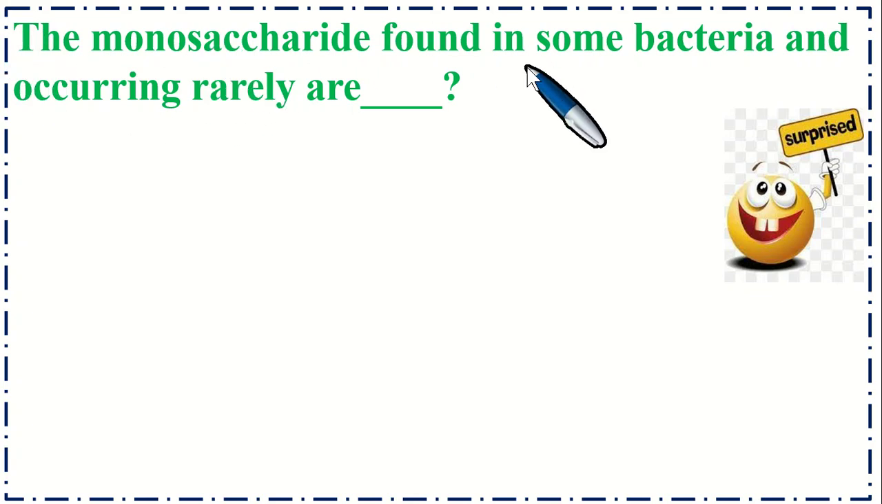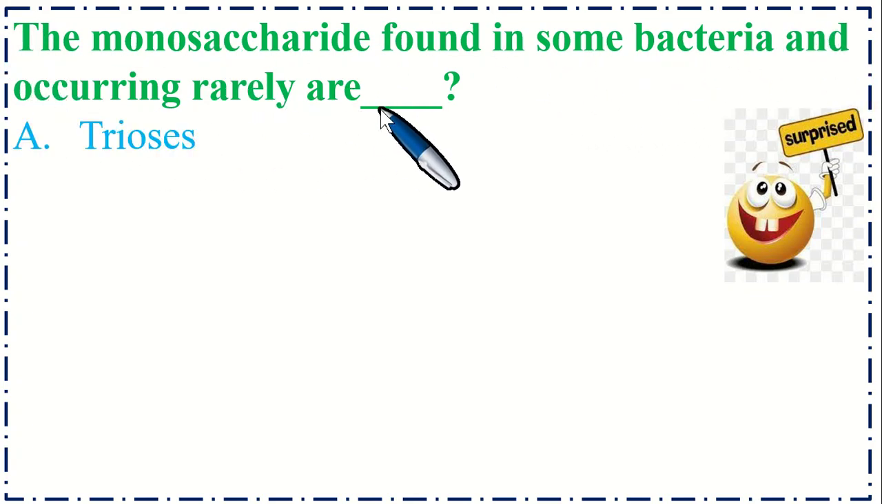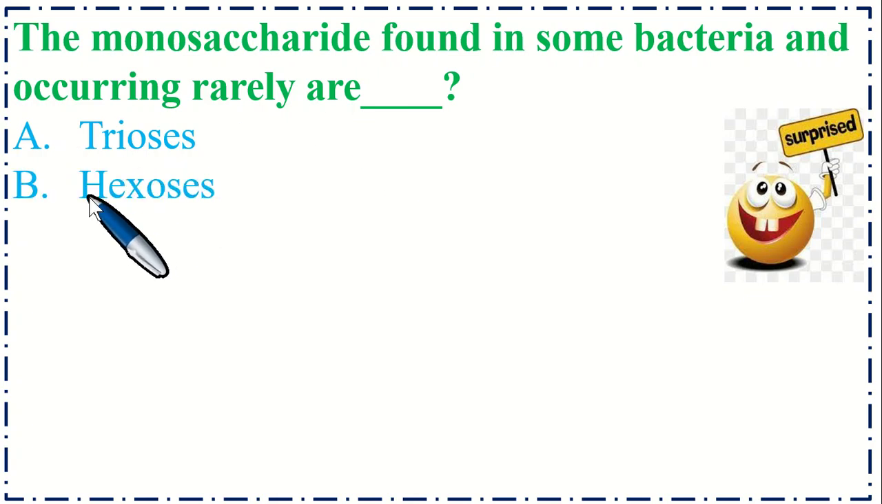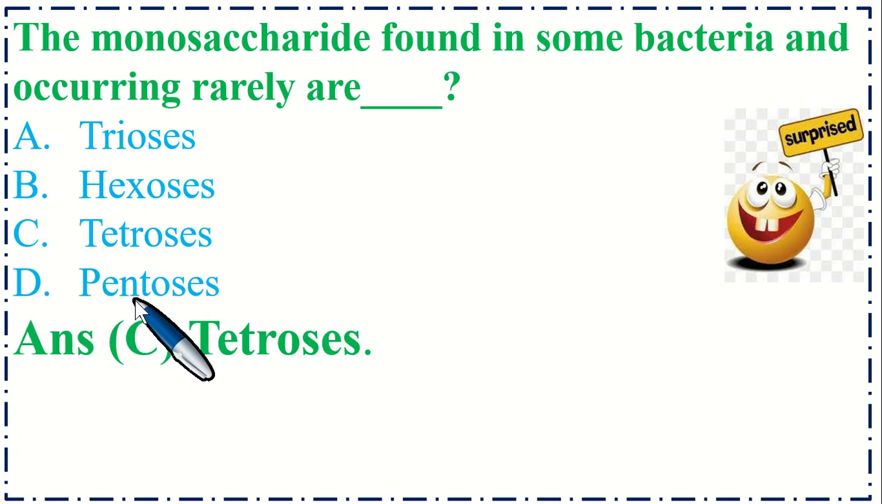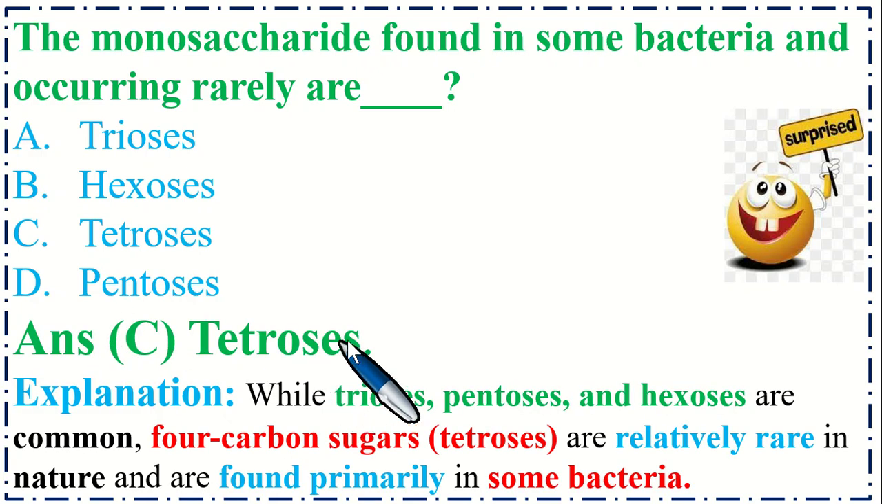The monosaccharide found in some bacteria and occurring rarely are dash. Option A, trioses, B, hexoses, C, tetroses, and option D, pentoses. So the correct option is C, tetroses. Explanation is while trioses, pentoses, and hexoses are common, 4-carbon sugar tetroses are relatively rare in nature and are found primarily in some bacteria.